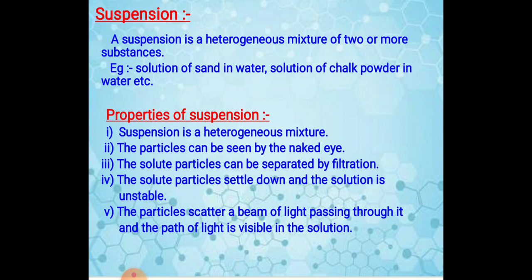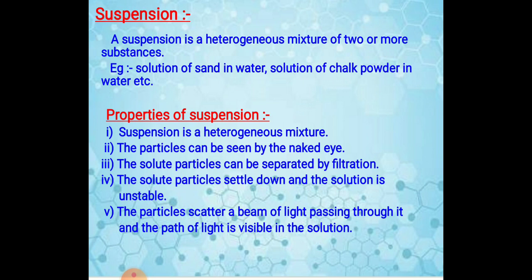Now the second is suspensions. Suspensions are again heterogeneous systems in which the size of the particles is more than 100 nanometers, that means larger than colloidal particles. Suspensions, for example sand in water or chalk powder in water, show all the properties of a heterogeneous mixture.